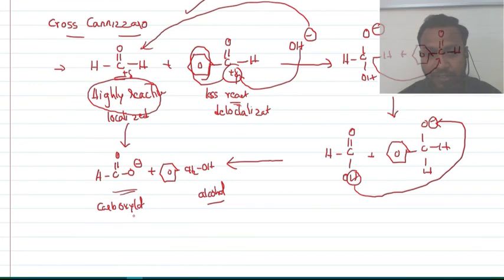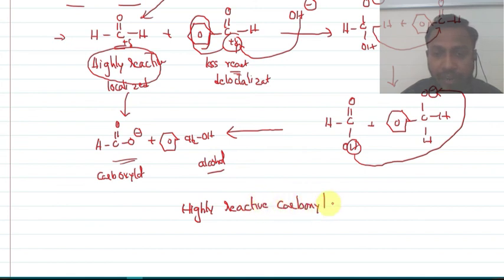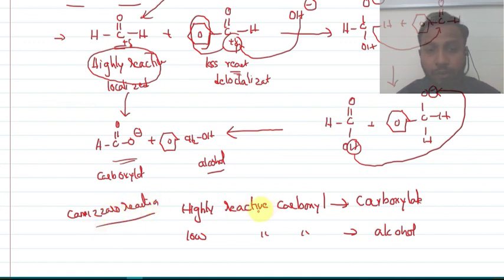So try to remember, this is a very, very important point. The highly reactive carbonyl group is converted to carboxylate. The less reactive carbonyl is converted into alcohol in the Cannizzaro reaction. If you remember this point, you can solve many questions, guys.